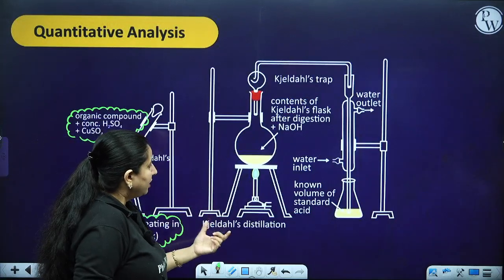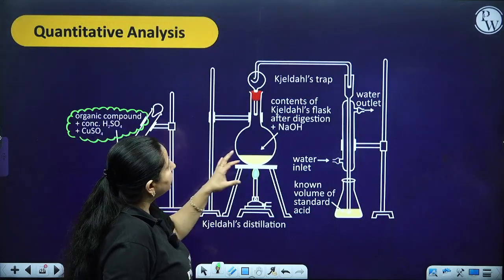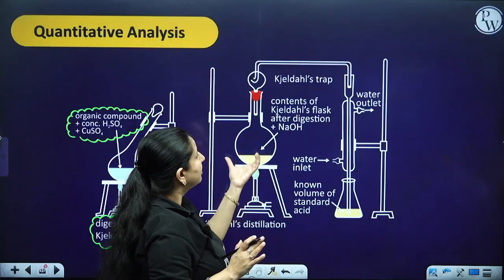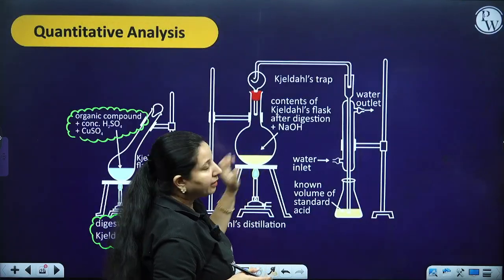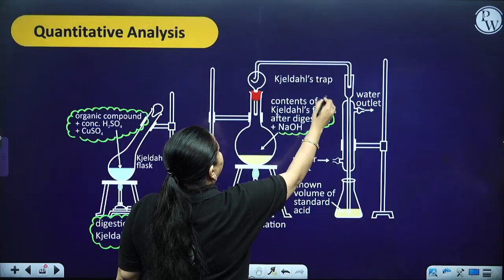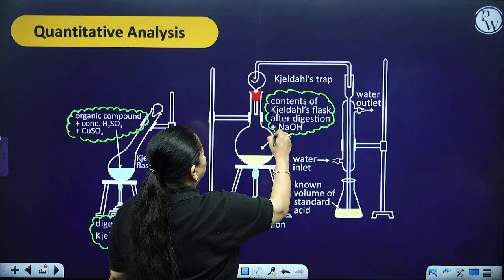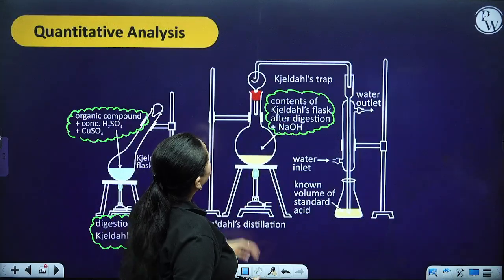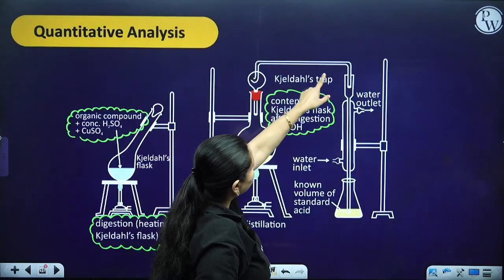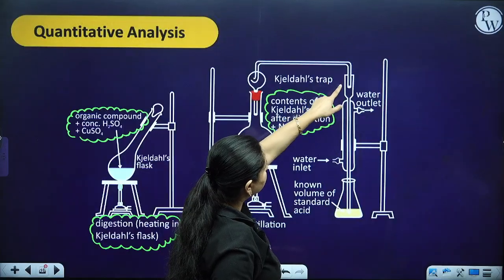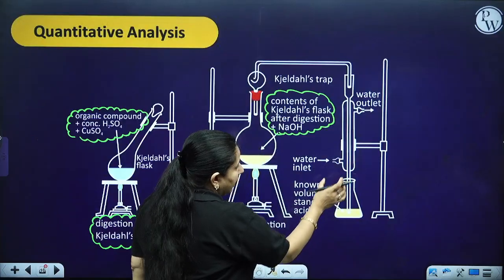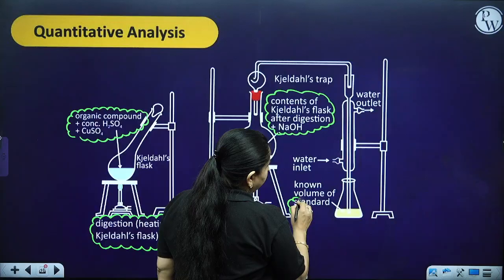Fine. Now after the digestion, you are going to put the contents of your digestion flask in this round bottom flask, in which you are going to add sodium hydroxide also. Okay, and you are going to heat it. When you heat it, here you have a Kjeldahl trap. So what is going to happen? The gas, the ammonia over here, is going to come. This is the water, this is basically a condenser, and this is the standard acid.